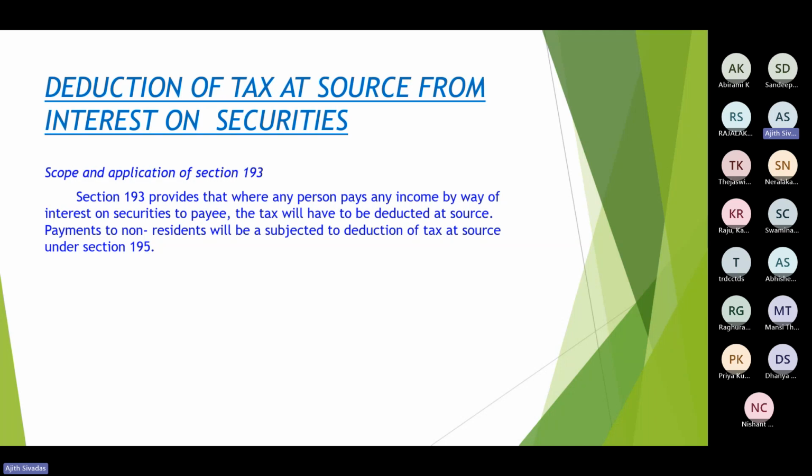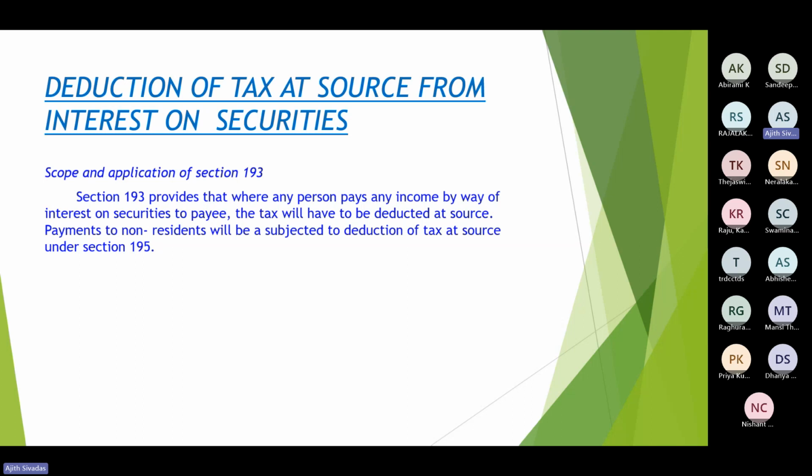The basic instinct from this point is irrespective of the personal status, irrespective of residential status, the person making payment shall deduct TDS under section 193 by way of interest on securities to the payee. The tax will have to be deducted at source.